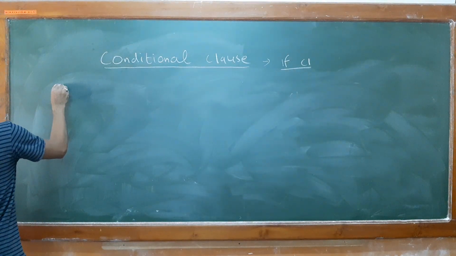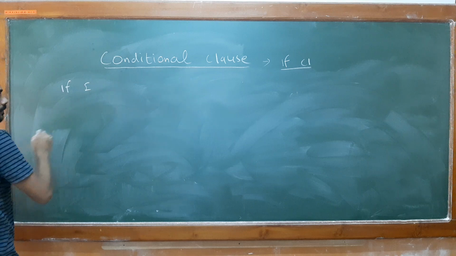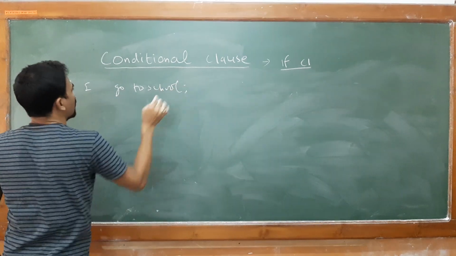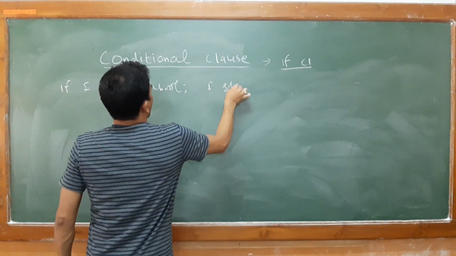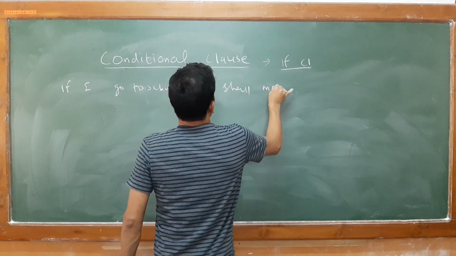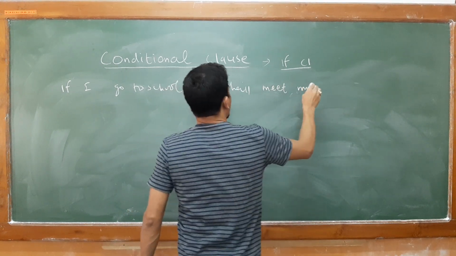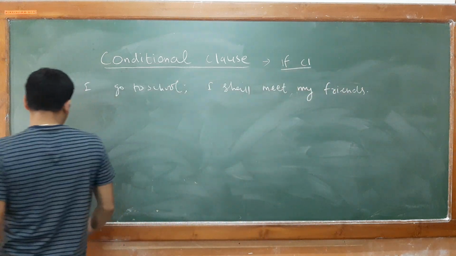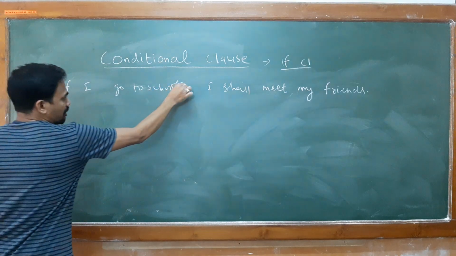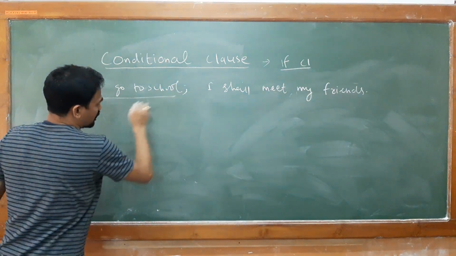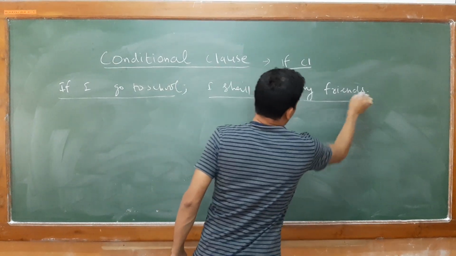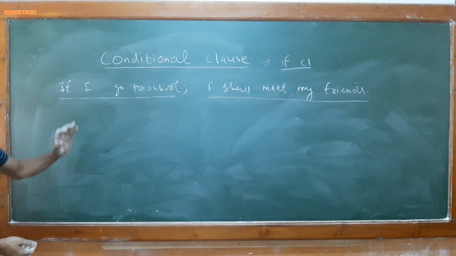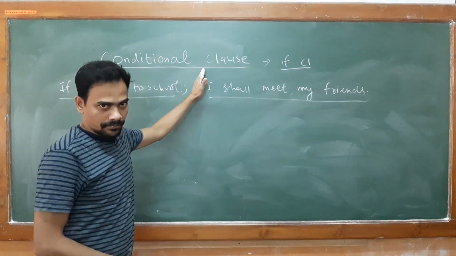Now, see the uses. If I go to school, I shall meet my friends. After the semicolon, this is one clause and this is one clause. So two clauses are combined here. I told you that it is very easy to identify which is the conditional clause.